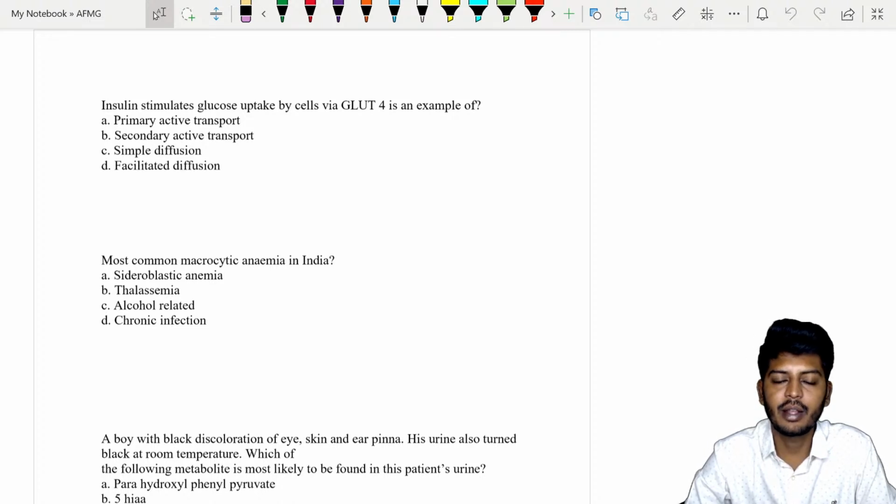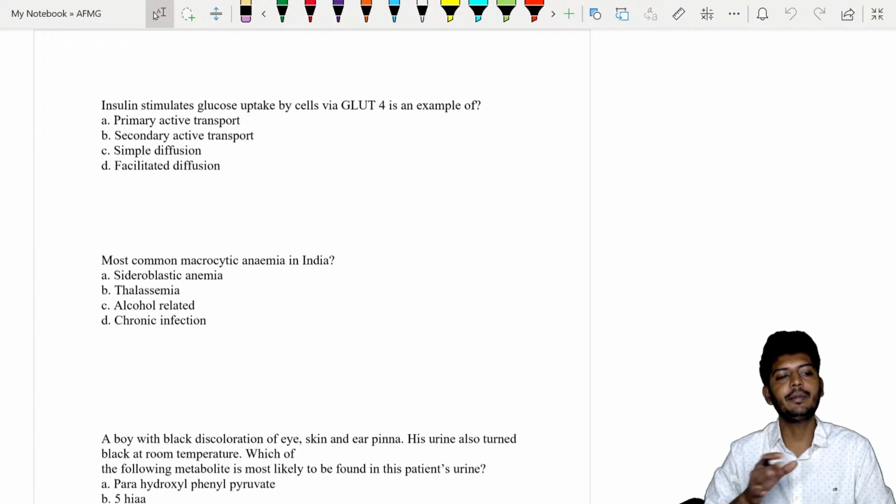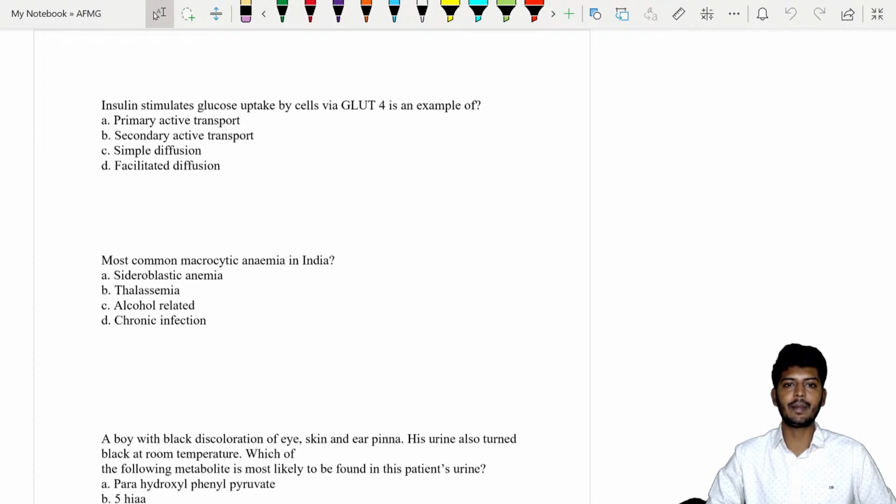Now, how about the questions? These questions are reconstructed from the students. Based on the previous year students, I have collected them. We have not created these questions. Along with the discussion, I'm going to tell you this can be asked, this can be important. Those points you have to remember right now, and if I tell you to repeat, sit there and repeat in your room. Is that okay for everybody?